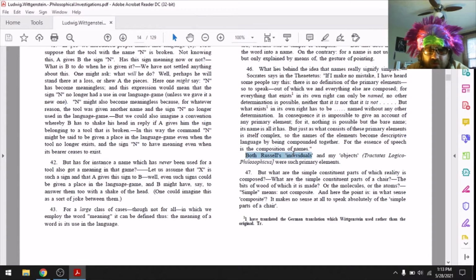Both Russell's individuals and my objects from the Tractatus Logico-Philosophicus were such primary elements. But what are the simple constituent parts of which reality is composed? What are the simple constituent parts of a chair? The bits of wood of which it is made, or the molecules, or the atoms? Simple means not composite. And here the point is, in what sense composite? It makes no sense at all to speak of the simple parts of the chair.